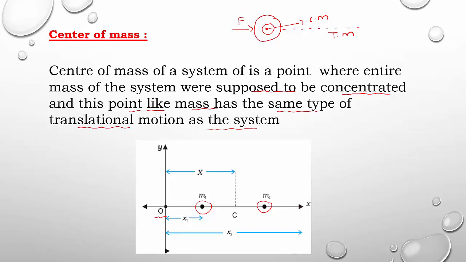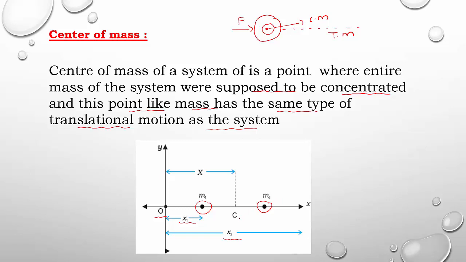Now from the origin to the first particle, the distance, or we can also call it the position vector. The position vector of the first particle from the origin is denoted by x1, and the position of the second particle from the origin is denoted by x2. What are x1 and x2? x1 and x2 are position vectors of the first particle m1 and second m2.